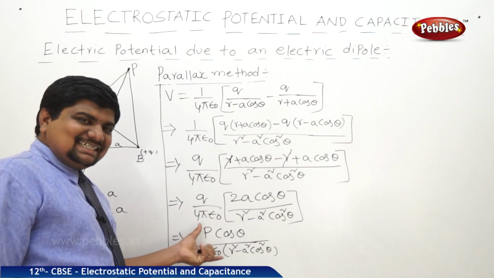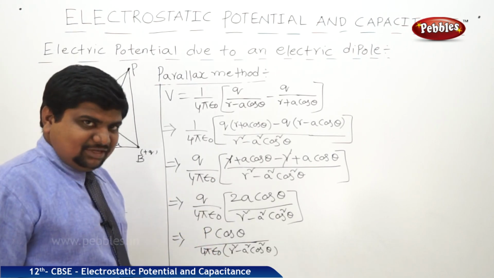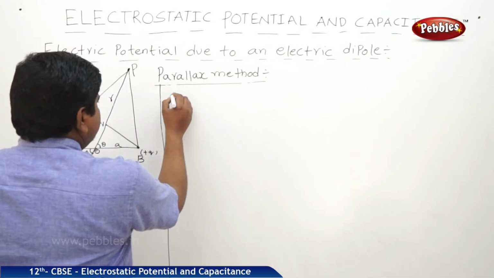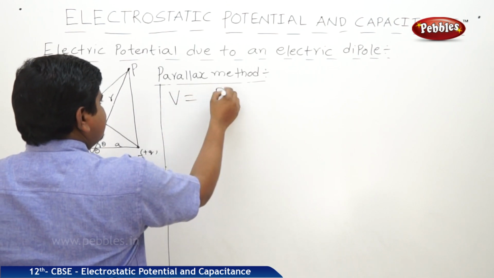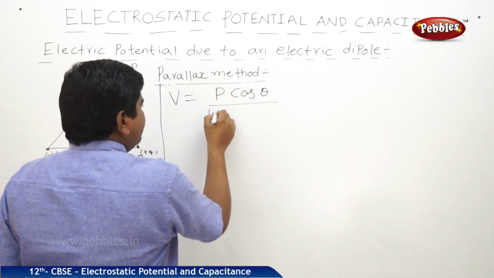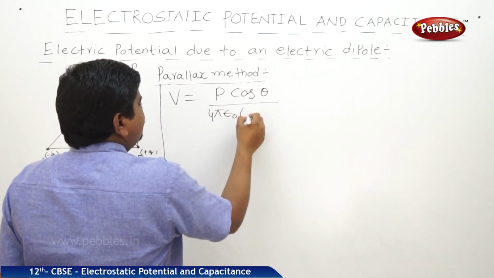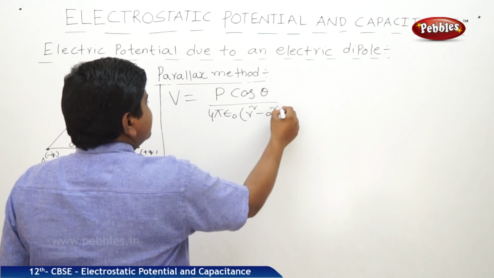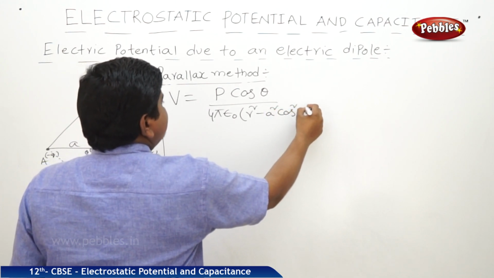But there is a small correction needed to simplify this equation. So, the net potential V, the equation we got, is P cos theta by 4 pi epsilon naught into R square minus A square cos square theta.